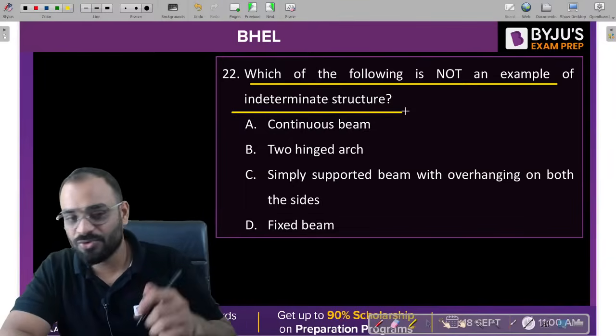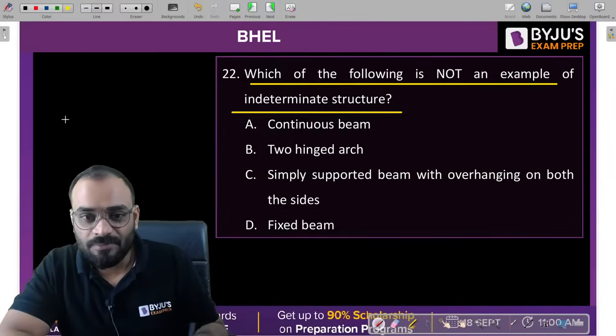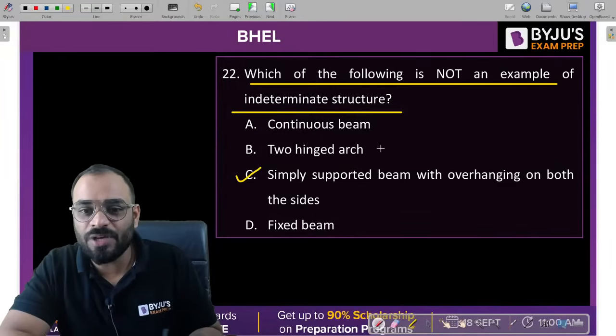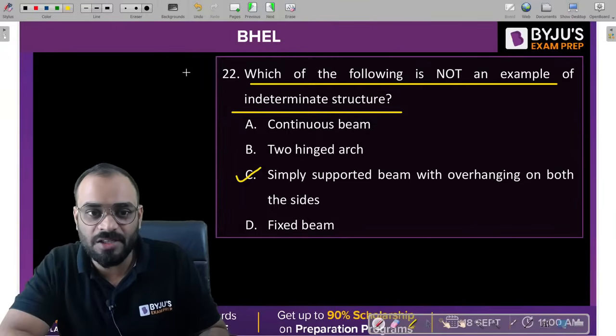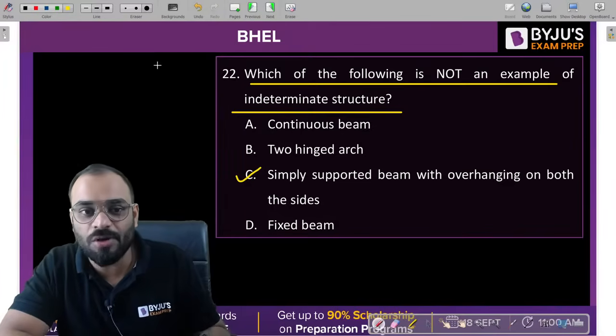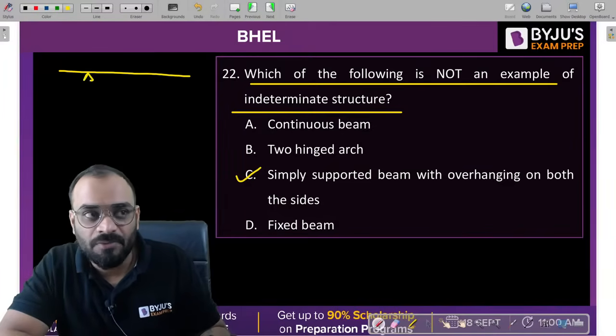B. No, Anushka. C. Praveen, C. C is the correct answer. Guys, you know that the continuous beam is always an indeterminate structure, right? If we talk about a two-hinge arch, it is also an indeterminate structure. But if we talk about a simply supported beam having some overhanging condition like this, it is a determinate one.